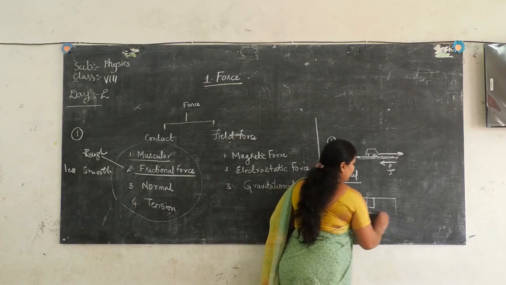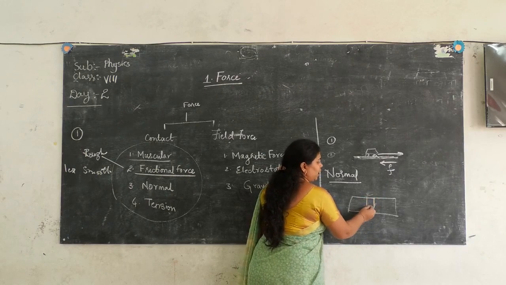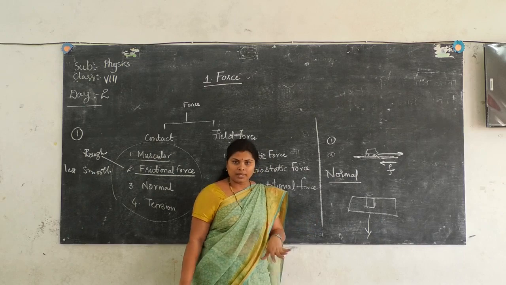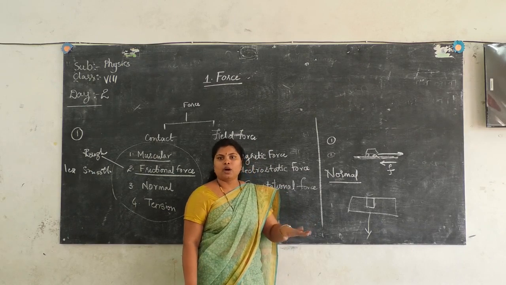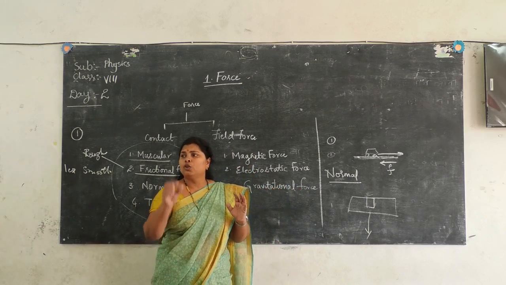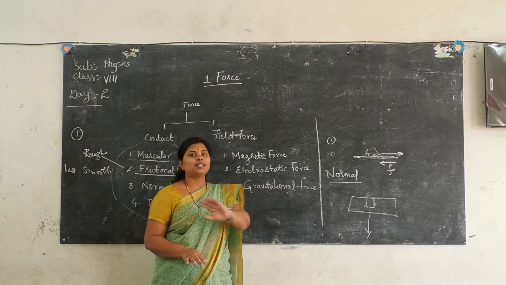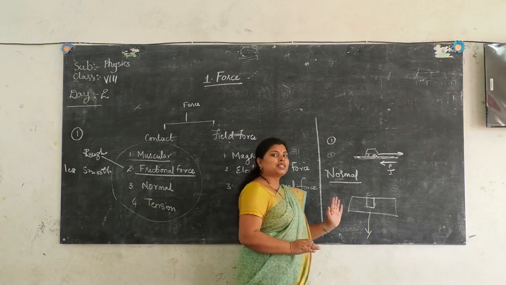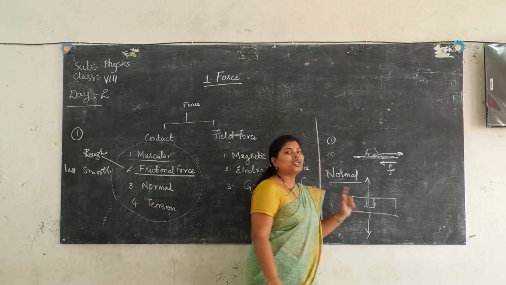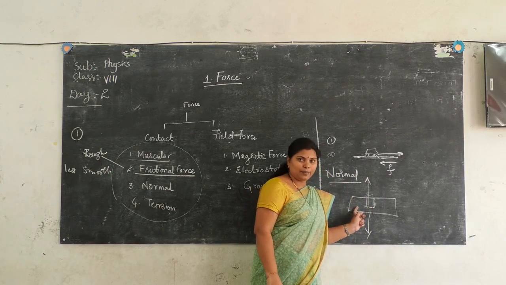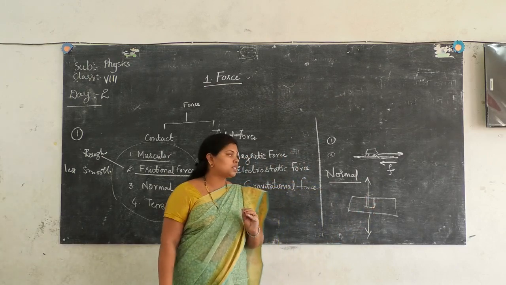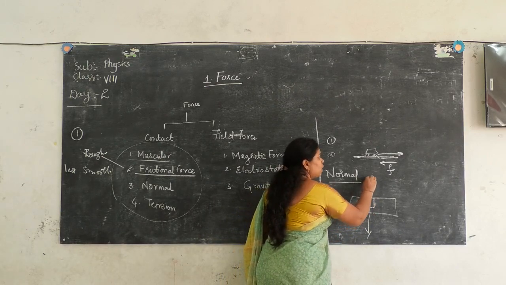We all know it's clear that this book is being pulled by Earth's gravitational force, but it is not falling down. If the gravitational force is acting on the body, the object should fall down, but that is not happening here because the same equal amount of force is acting in the upward direction, which is exerted by this table, and I call this force the normal force because this force is acting normal.